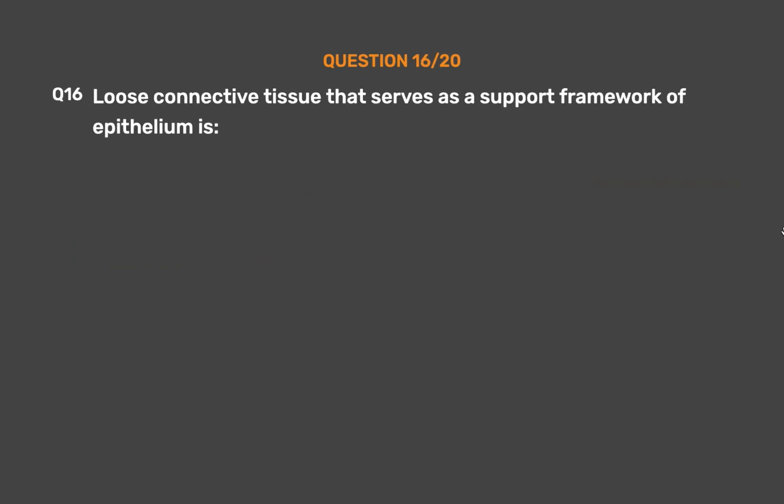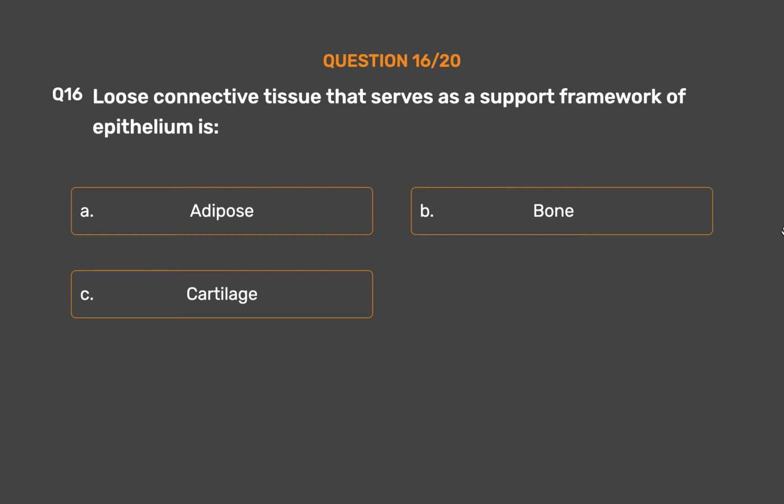Question number 16. Loose connective tissue that serves as a support framework of epithelium is: Option A, adipose. Option B, bone. Option C, cartilage. Option D, areolar.